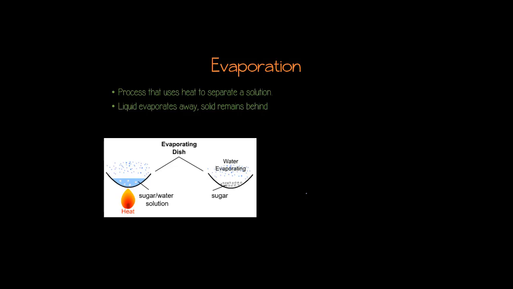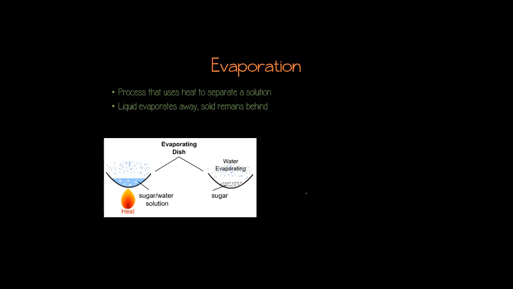So going back to our sugar and water solution, there are always students who think that you can just pour the solution into a paper filter and trap the sugar in the filter. But remember, in a solution, the sugar has been dissolved down into the individual molecules, which are so small they can't even be seen. So if you try to pour a sugar and water solution into a paper filter, both the water and the sugar are going to just pass right through the holes in the filter.